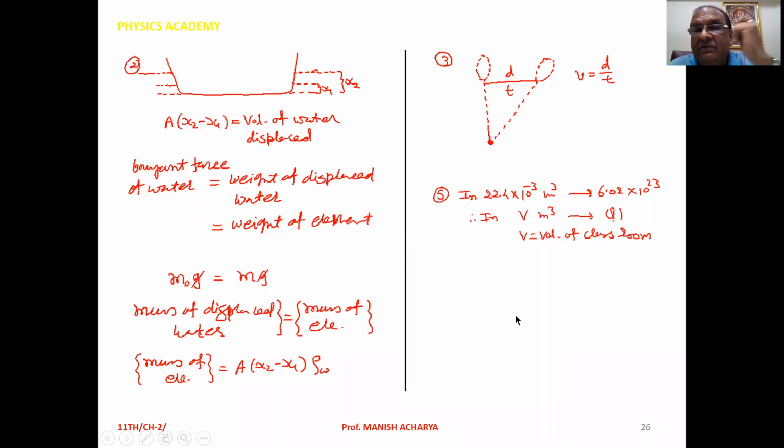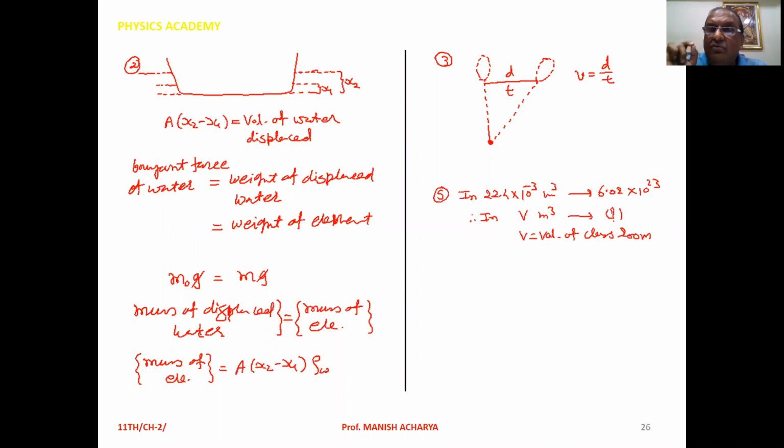Now see, we want to calculate the number of molecules of air in the classroom. Yes, that we can calculate. We want to take a rough idea here. Now we know that at STP, standard temperature and pressure, the volume of 1 mole of air is 22.4 liter, that is 22.4 × 10^-3 m³.